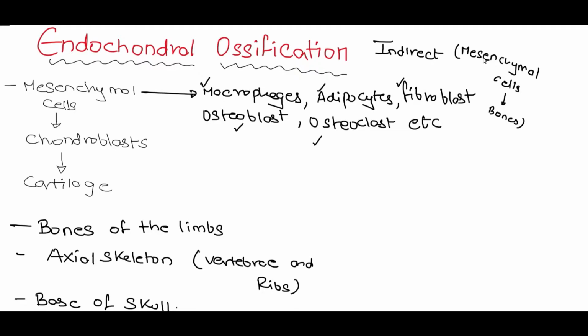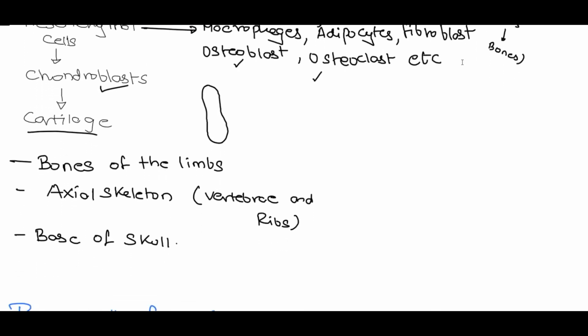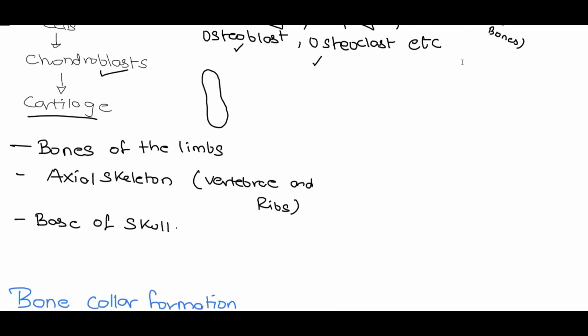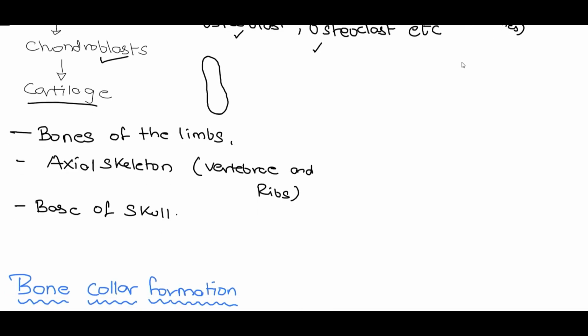The mesenchymal stem cells will differentiate into the chondroblast, and these chondroblasts will further form the cartilage. Now, this cartilage will form a template or an outer boundary of the developing bone, and it looks somewhat similar to the developing bone. Now, the process of endochondral ossification occurs mostly in the bones of the limbs, that is in the appendicular skeleton, and in the axial skeleton we have the vertebrae and the ribs which form the chest wall. And lastly, the endochondral ossification can also be seen in the base of the skull.